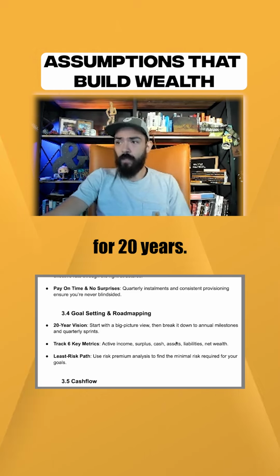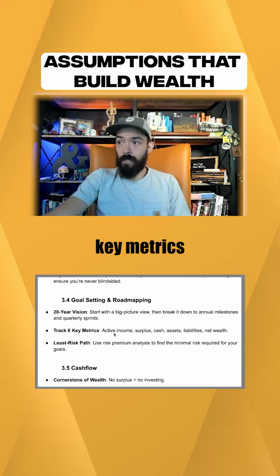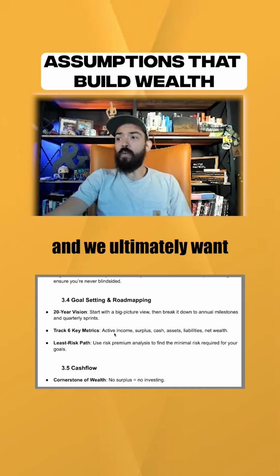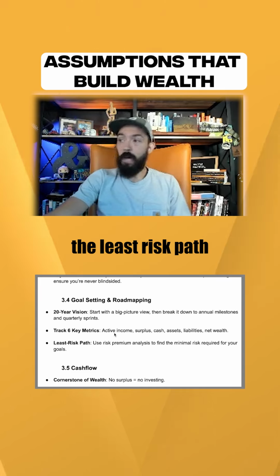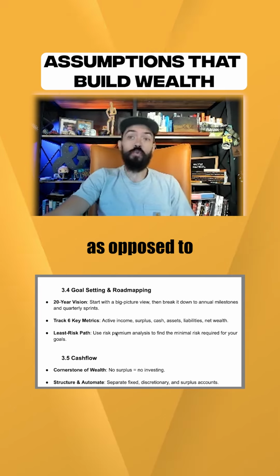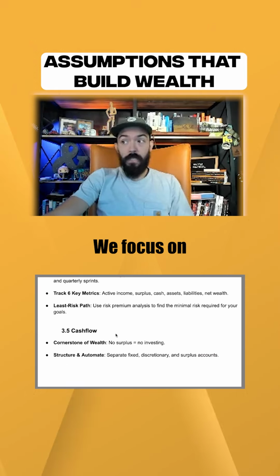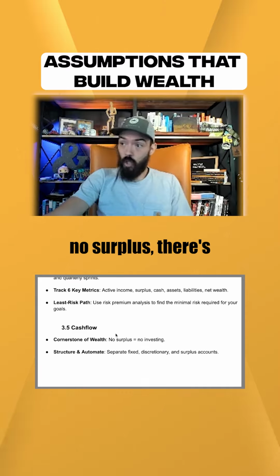We usually set goals for 20 years. We track the 6 key metrics: active income, surplus, cash, assets, liabilities, and net wealth. And we ultimately want to try and find the least risk path to achieving the goals, as opposed to the opposite way around. Then cash flow. We focus on maximizing surplus, because if there's no surplus, there's no investing.